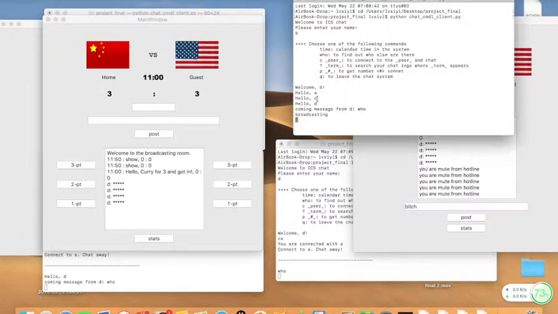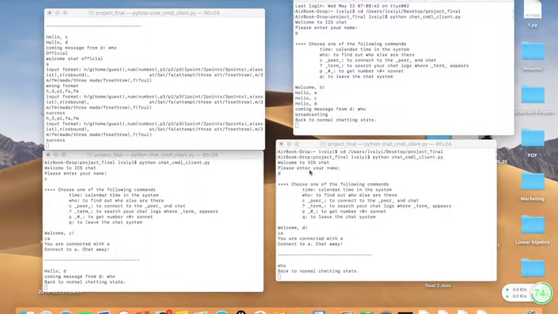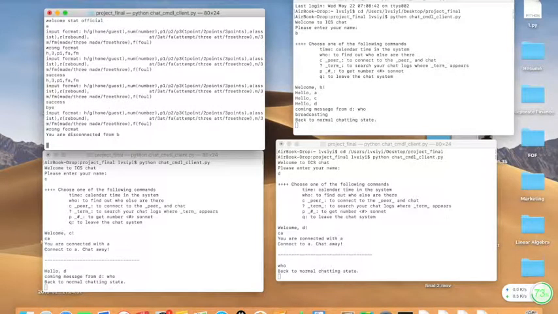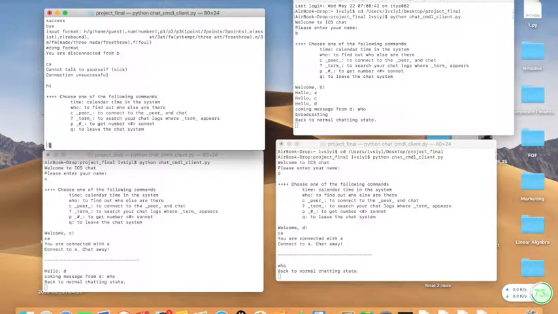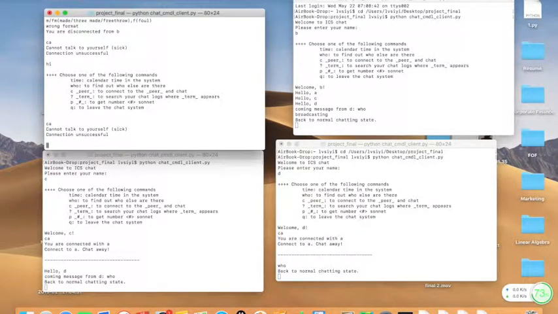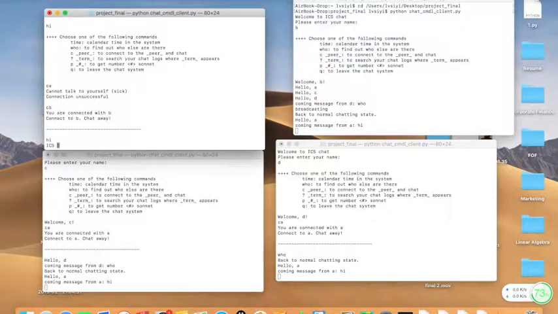Okay, so here is a simple look at our final project. For the last part, if I click the button, you'll be back to the normal chat state. And for the stats, if you press bye, you're disconnected from B, and if you say A, you're back to the chat system again, and you can say hi to everyone. Oh, sorry, say A. Talking to myself, so say B, and say hi everyone. ICS is really fun.